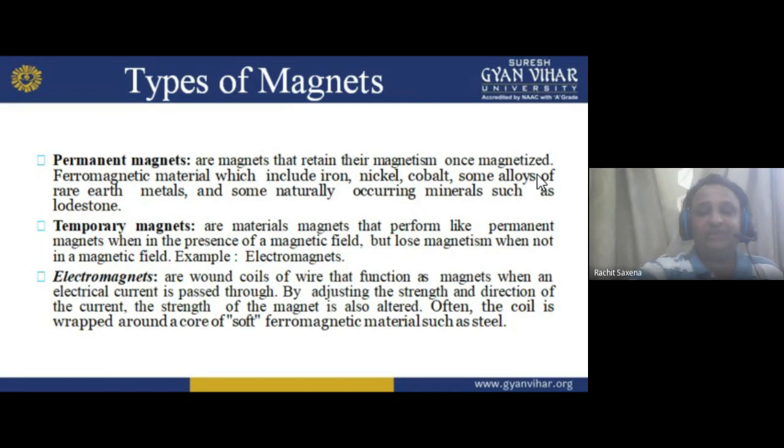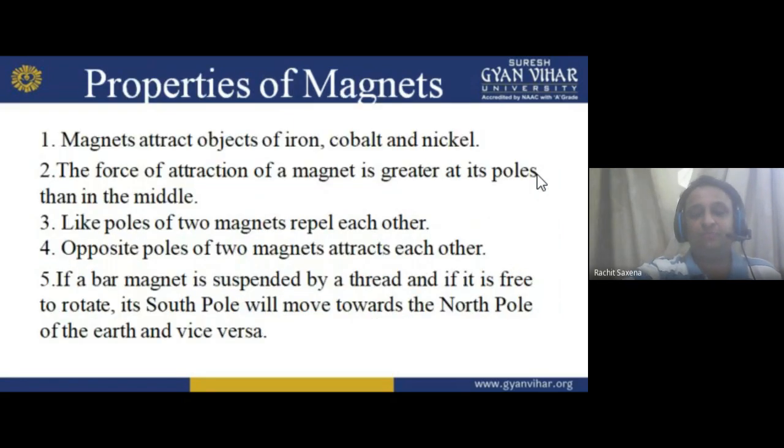So electromagnets are wound coils of wire that function as a magnet when an electrical current is passed through. As I earlier told you, by adjusting the strength and direction of the current, the strength of the magnet is also altered. Often the coil is wrapped around a soft ferromagnetic core such as steel. Okay. So next, if I'm talking about the properties of a magnet, what are the properties of a magnet?